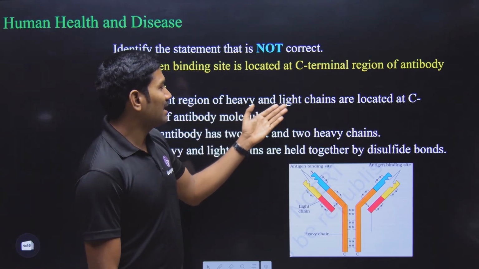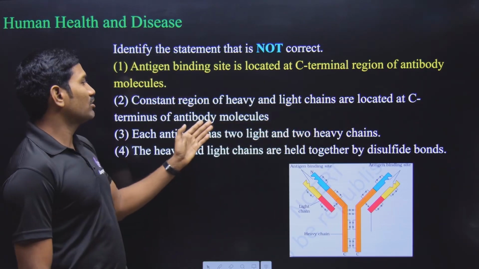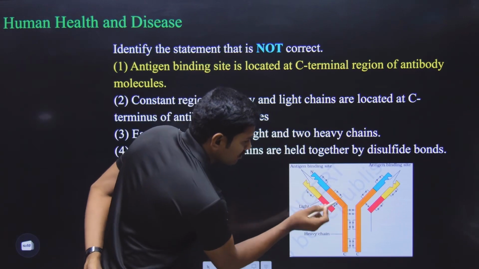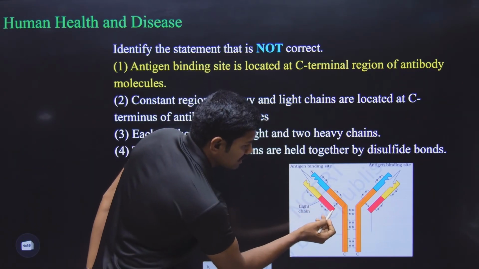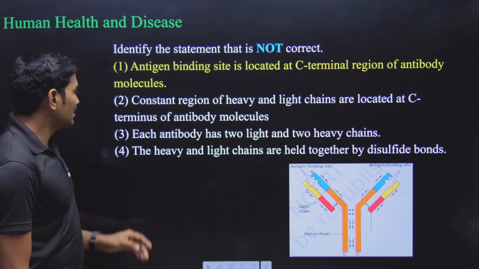Constant region of heavy and light chains are located at the C terminus of the antibody molecule. For this, the constant is located towards the C terminus. For this constant, it is this one, it is located towards the C terminus. So it is a correct statement.